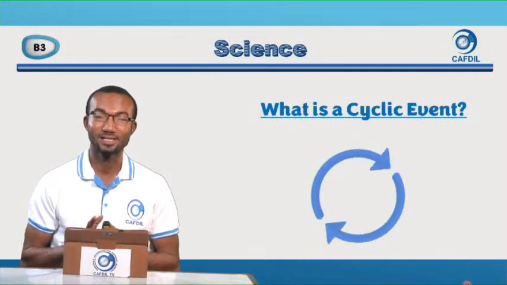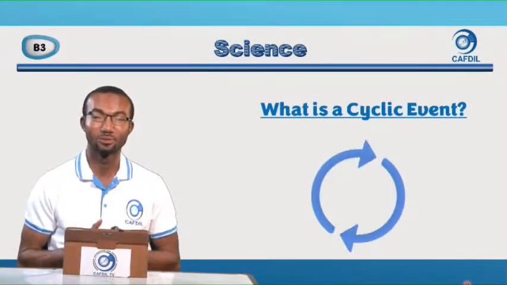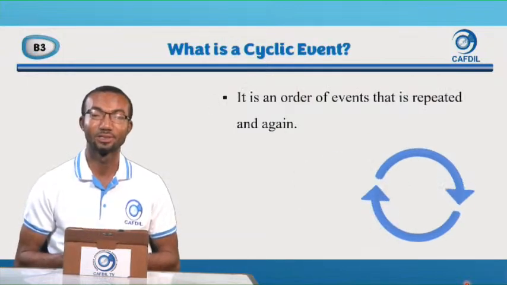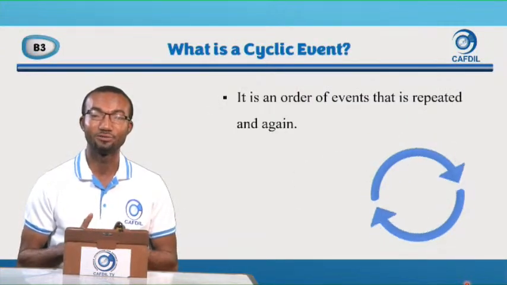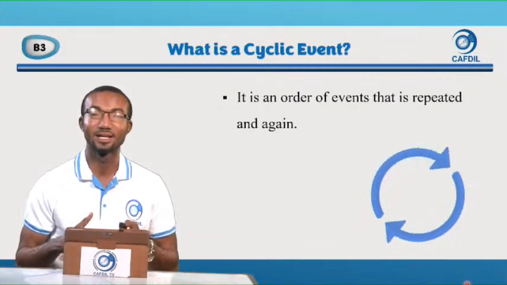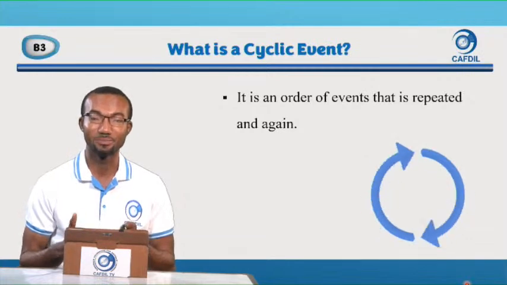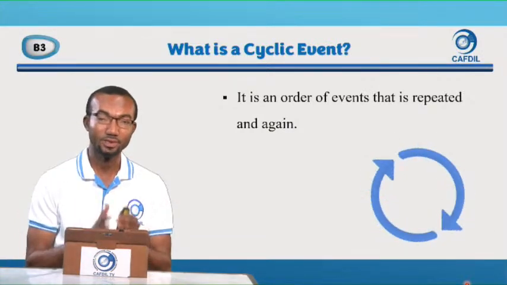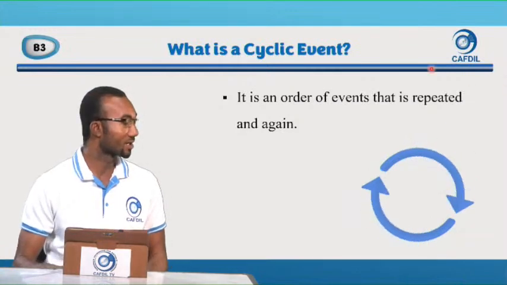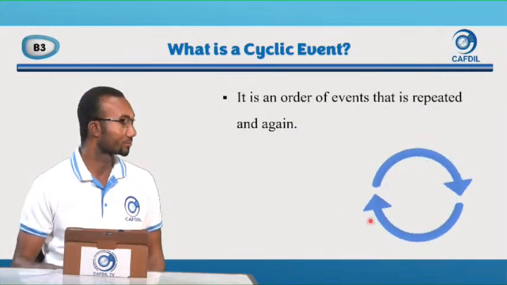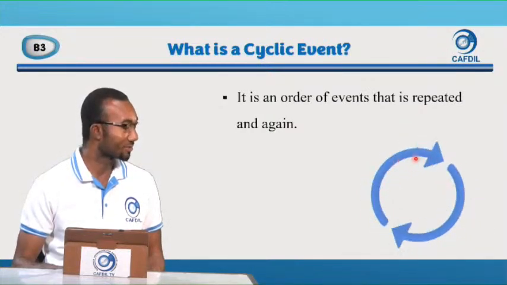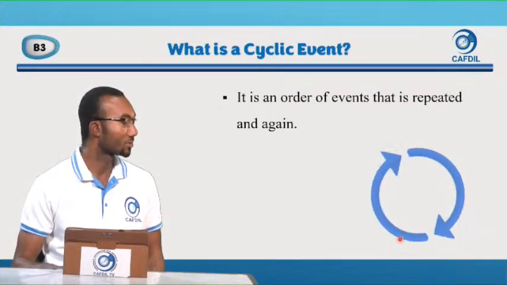Now Kate, what is a cyclic event? It is an order of events that is repeated again and again. When we say something is cyclic, it's like this. It starts from a point, ends at a point, and starts from the same point again, ends at the same point again, like this. This is what we call cyclic.